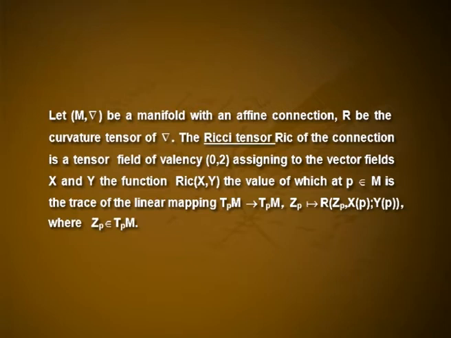curvature tensor of del. The Ricci tensor Ric of the connection is a tensor field of valency 0, 2, assigning to the vector fields x and y the function Ric of x y, the value of which at p, an element of M, is the trace of the linear mapping TpM to TpM, where Zp goes to R of Zp, Xp, Yp, where Zp is an element of TpM.